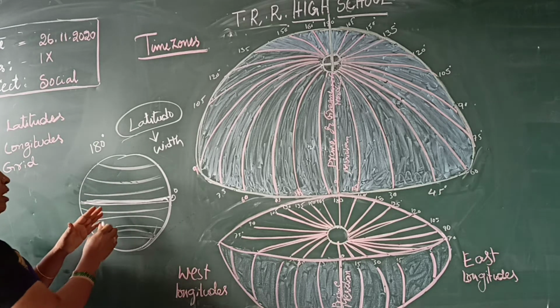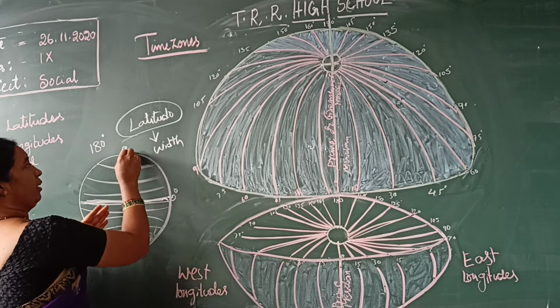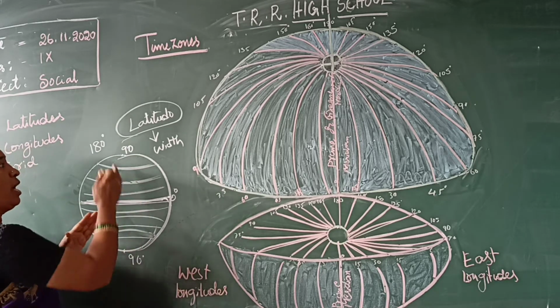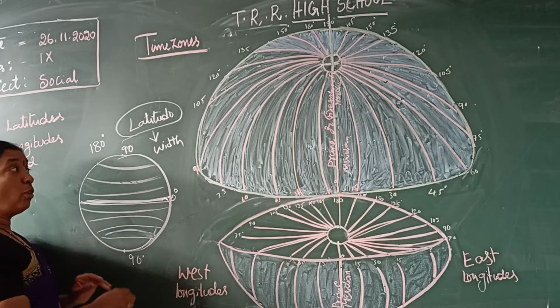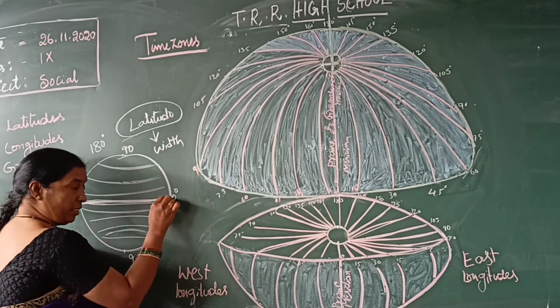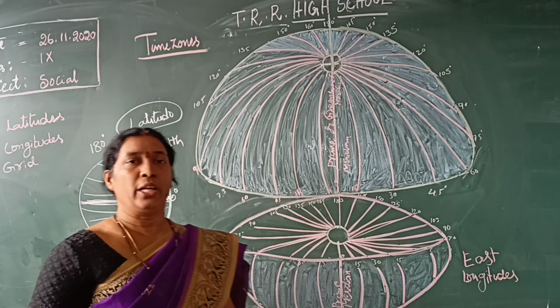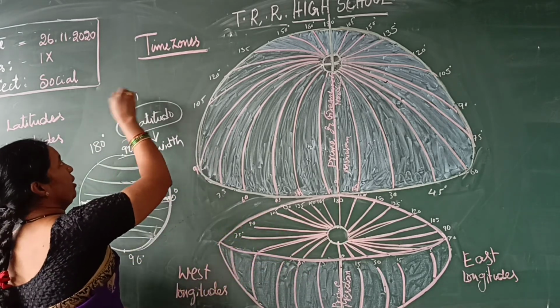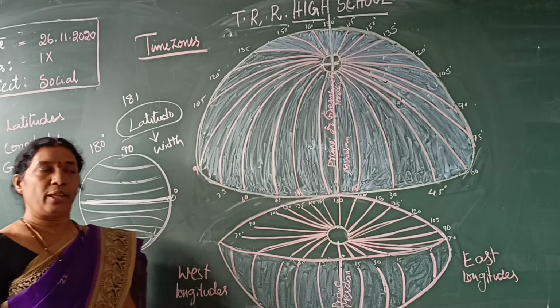In that 180, from 0 to 90 in the North Pole and 0 to 90 in the South Pole, 90 plus 90, 180, not including the equator. So including the equator, there are 181 latitudes.